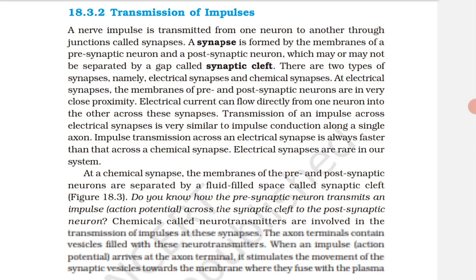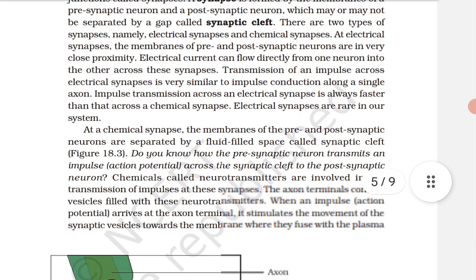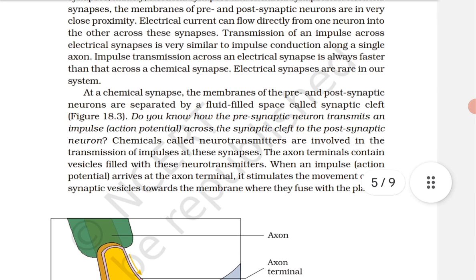This binding opens ion channels, allowing the entry of ions which can generate a new potential in the postsynaptic neuron. The new potential developed may be either excitatory or inhibitory.